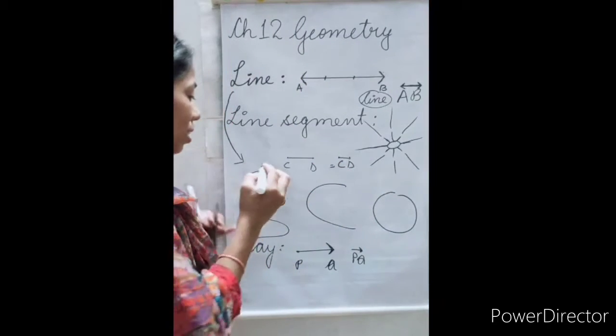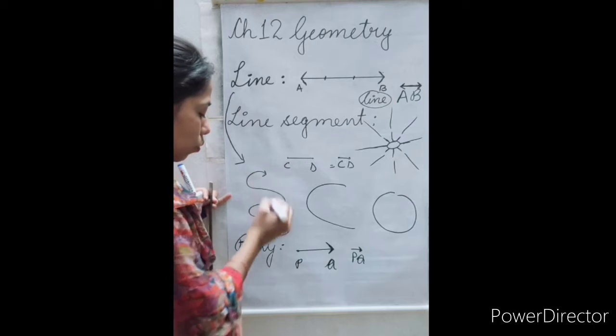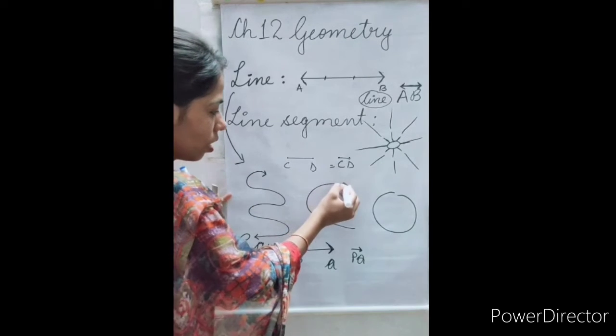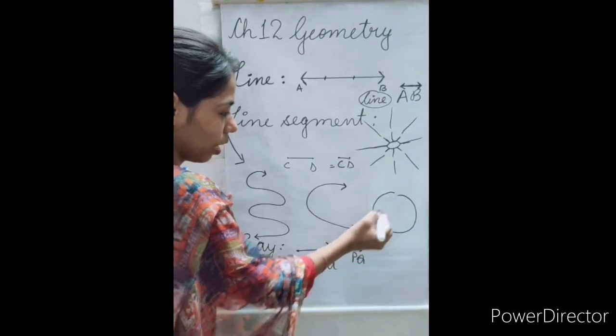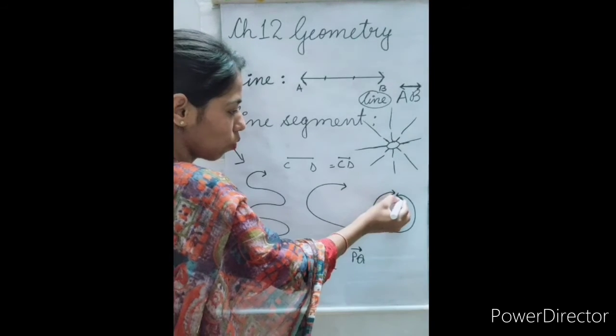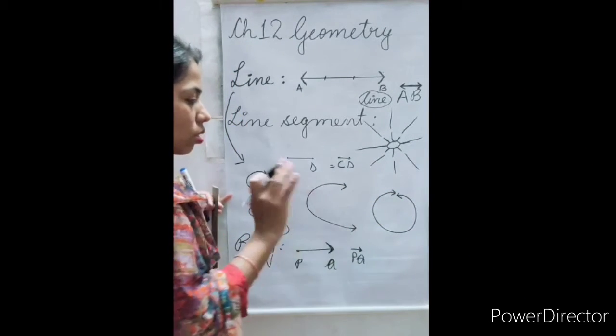And one more thing, as I said, different types of lines. We all know that we have to cover lines from both the ends, so don't forget to mark arrows at the end.